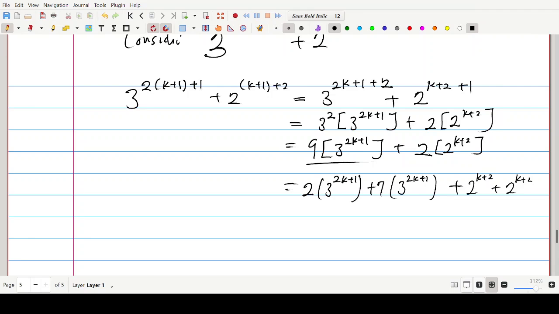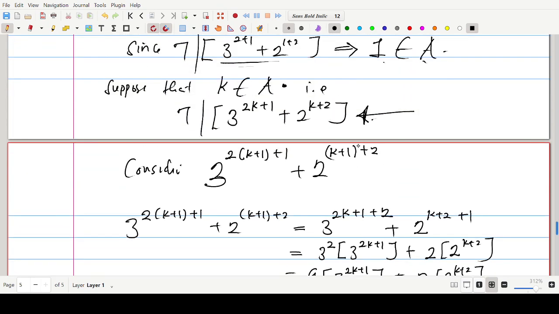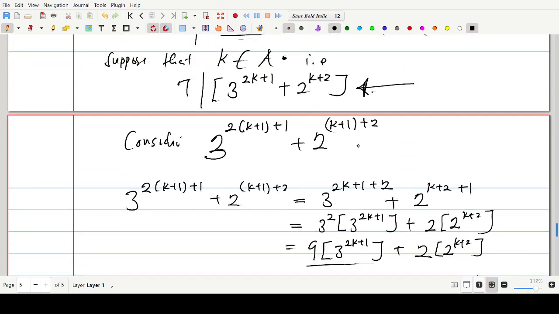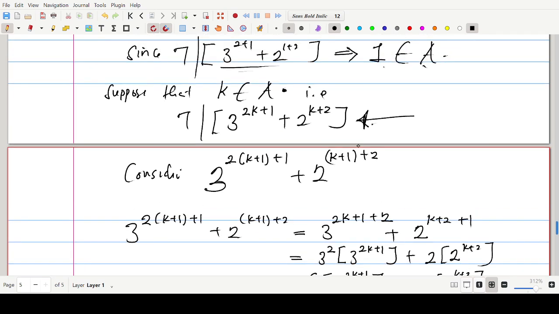Let's see. I want to ensure that we make no mistake. Oh, wait. What is this? I think yes, 2. Look at it here. Can you see that? Yes, 2. So I'll put 2 here. That was a mistake we made. I think it's correct now.